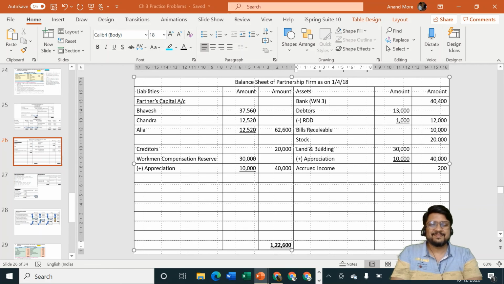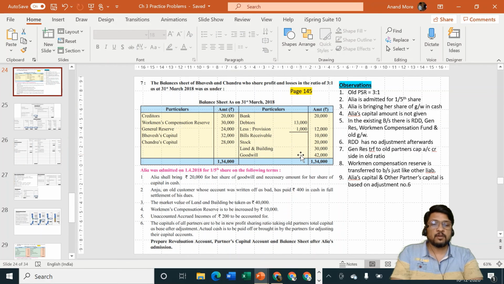Difficult problem, lengthy problem, big problem. Different adjustments we have considered. See the different treatments. Old goodwill is written off by us by transferring it to the old partners in their old ratio, because the problem is silent. This is not like Nachiket wala problem. Second thing, RDD, there is no adjustment, so we continued with RDD. Third point, workman compensation reserve, we treated like a normal liability. General reserve transferred to old partners. Next one, new goodwill brought in by partner in cash is just like our old adjustment, cash to goodwill, goodwill to old partners in sacrifice ratio, old goodwill to be written off in old ratio.